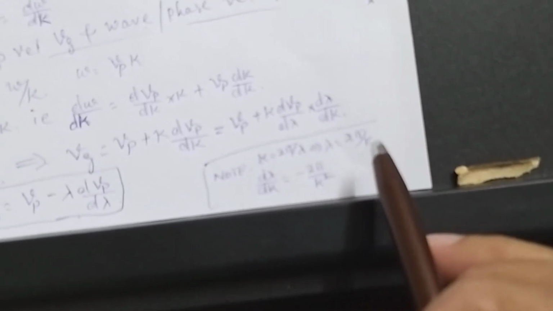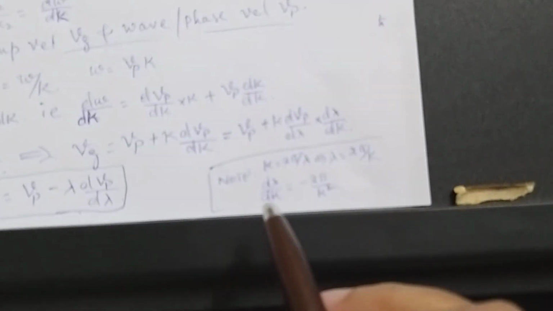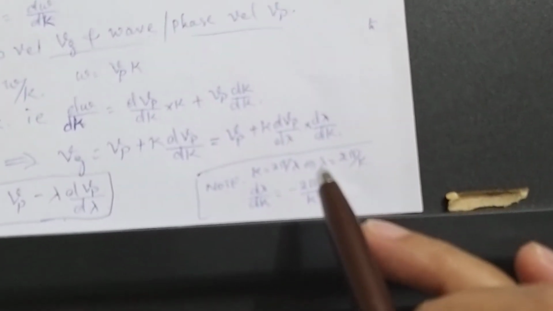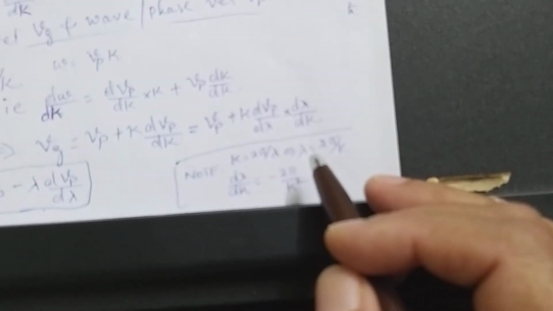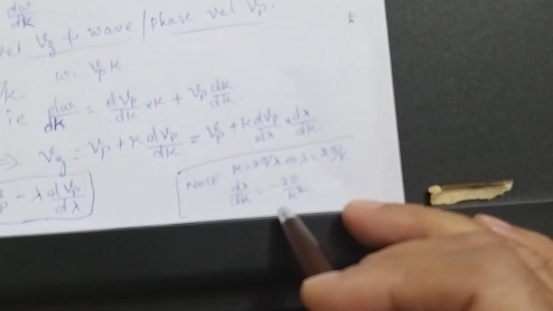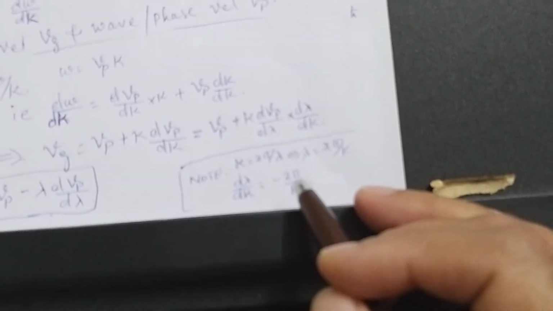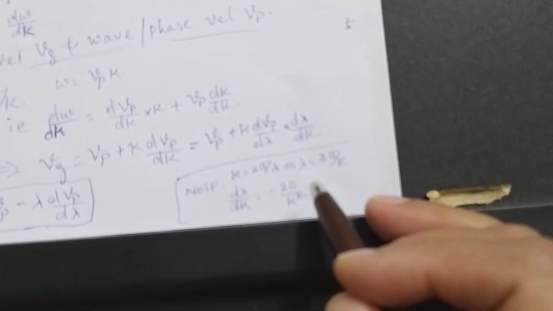So lambda is equal to 2 pi by k, and d lambda will be equal to minus 2 pi by k square dk.